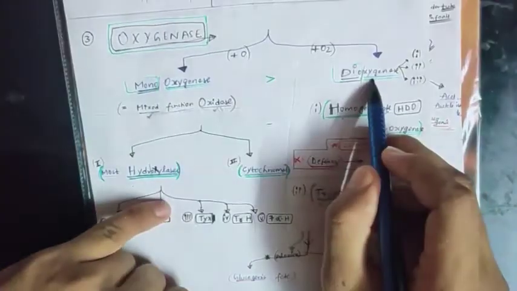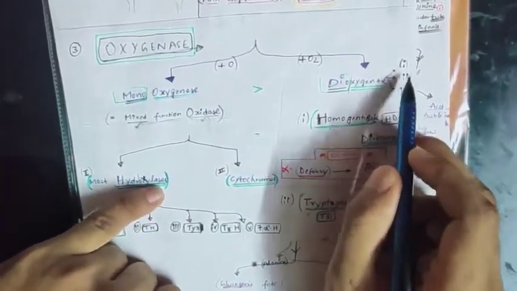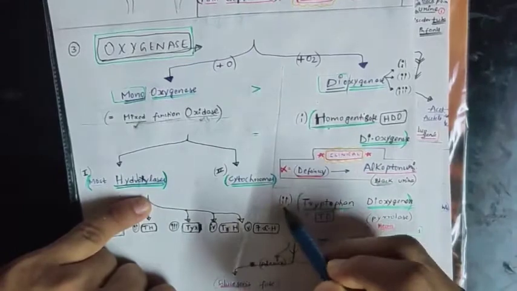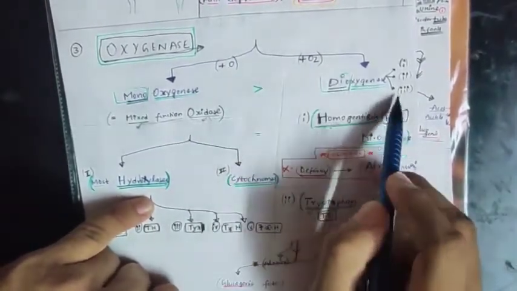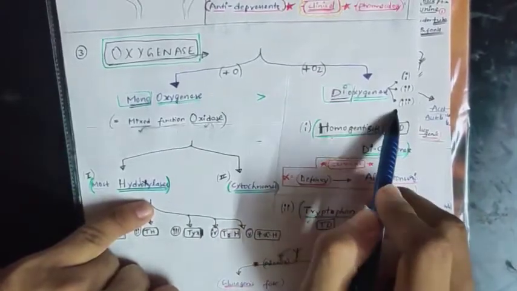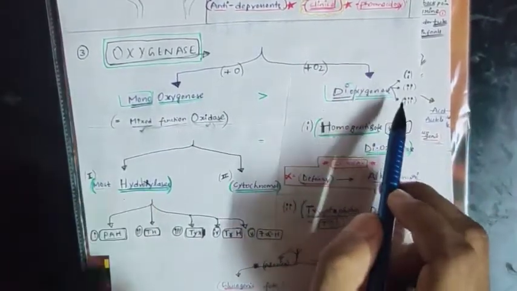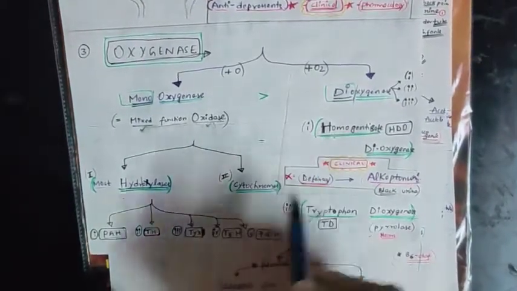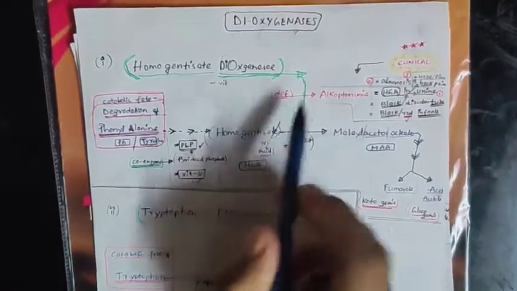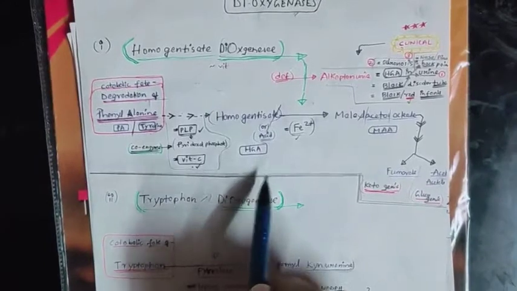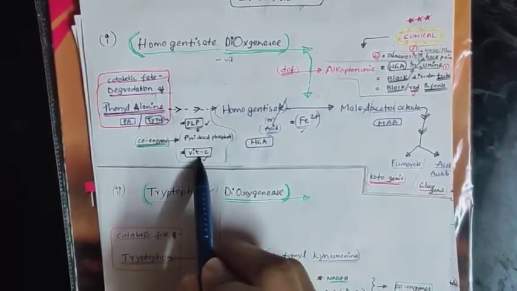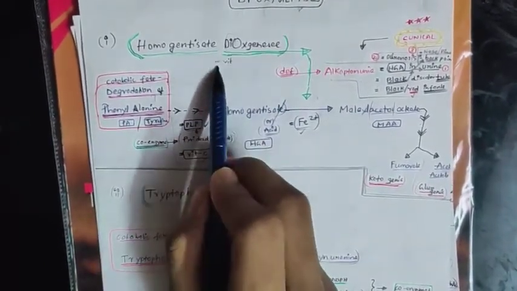I have already told you that for dioxygenase 3 will be there: 1, 2, 3. I told 1 here, 2 here, and 3 I told in tyrosinemia type 3, in the clinical points on the last page. Here see tryptophan and homogentisate, you all know this very well. Dioxygenase: here you should remember vitamin C. From vitamin C you get dioxygenase. That's why I wrote vitamin here.